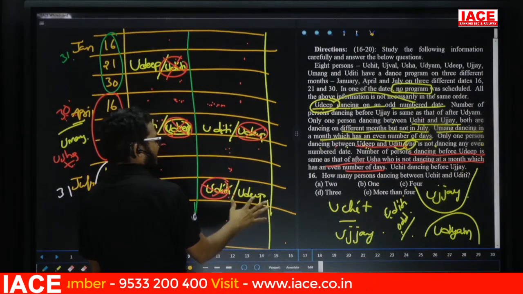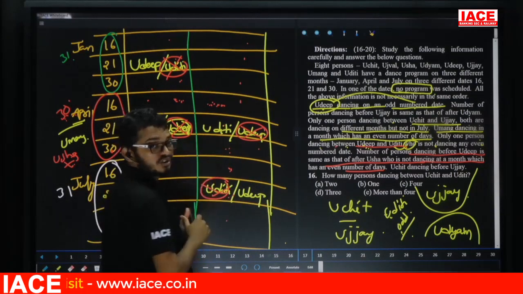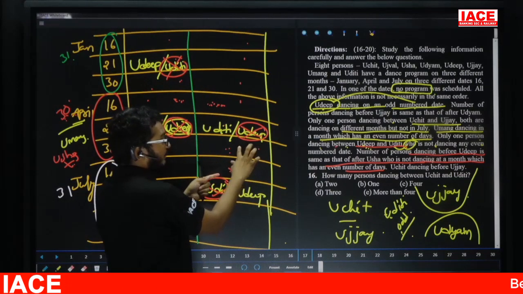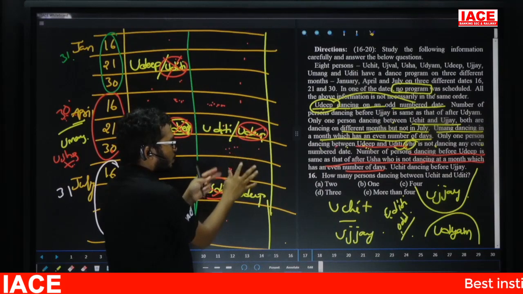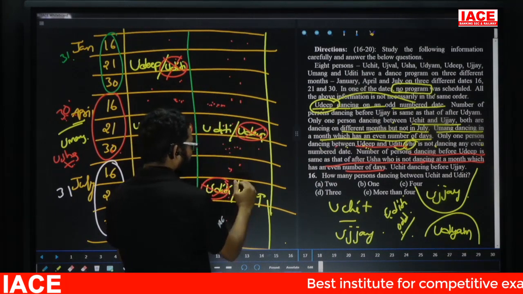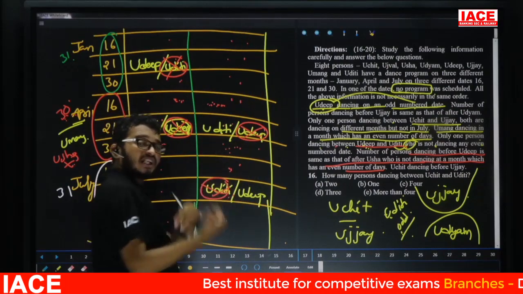Now take this one is what? Udip. Then this one is what? Udupi. Now before Udip, how many persons here we are having? Out of these 2 days only 1 program. 1, 2, 3, 4, 5, 6. Before Udip 6. After Usha also 6.